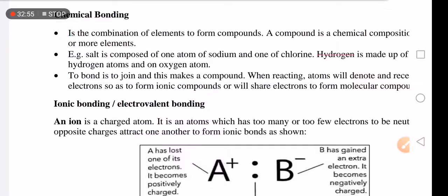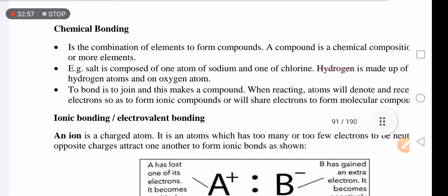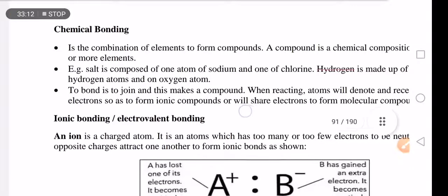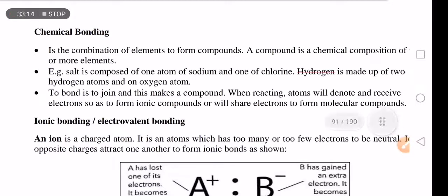Alright, what is chemical bonding? It is the combination of elements to form a compound. So what is a compound? A compound is a chemical composition of 2 or more elements chemically joined together.